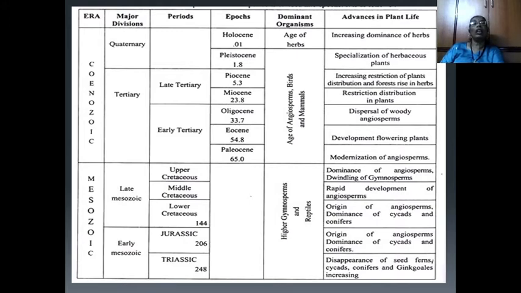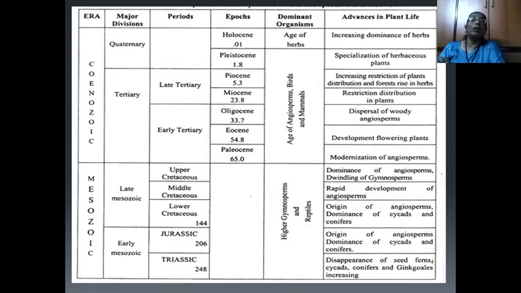This Cenozoic era has two major divisions, quaternary and tertiary. The quaternary division is not further divided into periods, but it has two epochs, Holocene and Pleistocene. These are the two epochs of the quaternary division. In the Holocene, the age of herbs, herbs are the dominant organisms, and their advances in plant life indicate increasing dominance of herbs on earth.